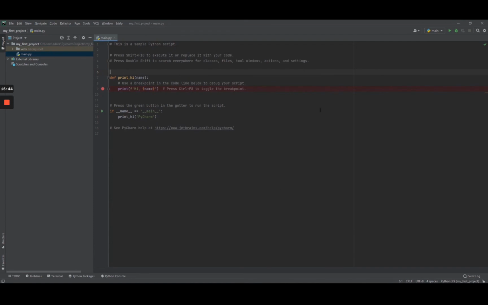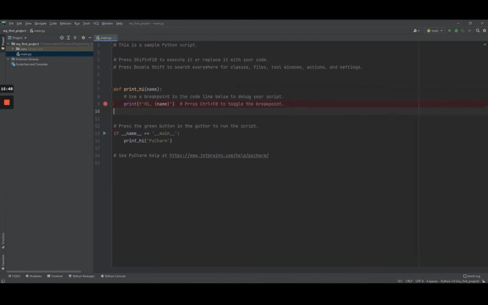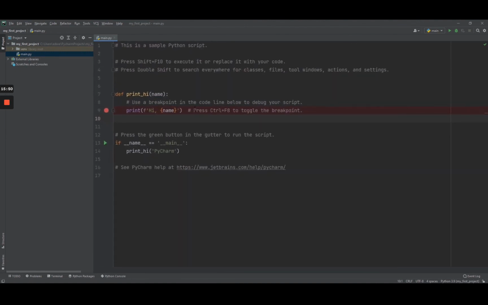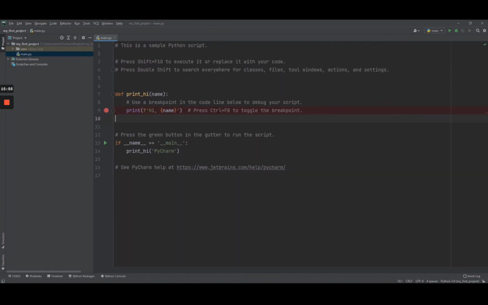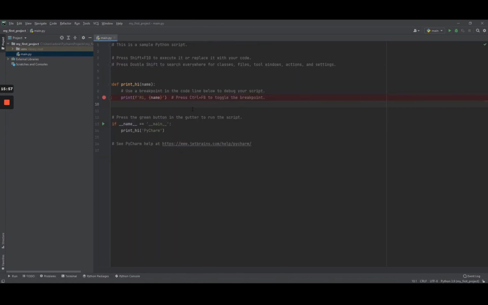So you have the main editor here. You can zoom in with Control and mouse wheel, and maybe Command and mouse wheel on macOS. So you can zoom in, zoom out, to make the text bigger. All right, and now your PyCharm IDE is installed and set up, and you can start to write and execute your own Python program. And we are going to see that in the next lesson.